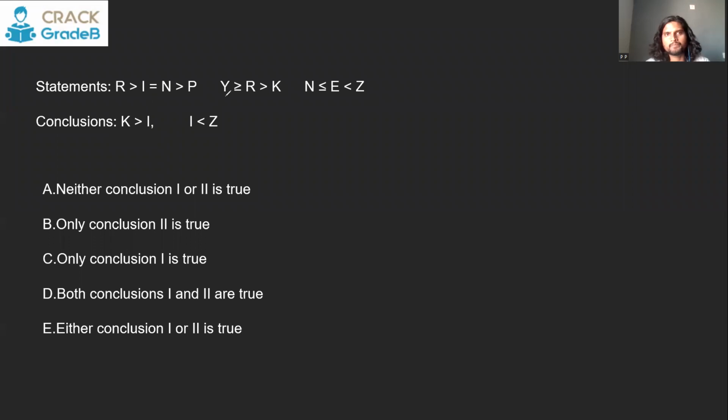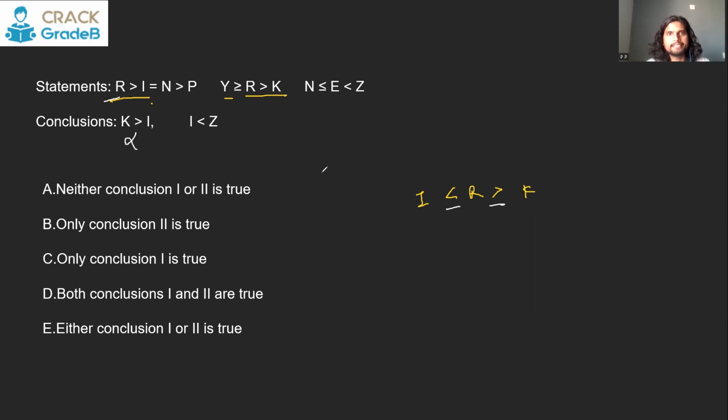K and I. K is here, I is here. So we can just merge it like this. K less than R greater than or equal to Y. The common element here is R. So after R, you can continue it this. R is greater than I, it says. R is greater than I. So between K and I, there is a contradiction. R is greater than K and R is greater than I as well. So you can say, no, that is a wrong conclusion.